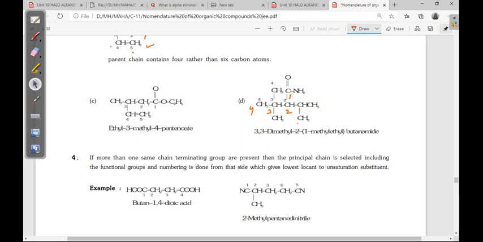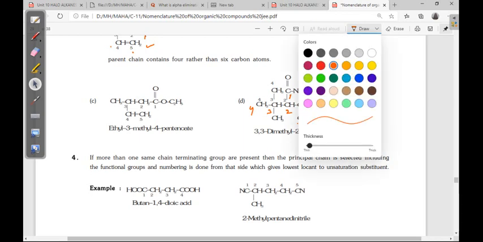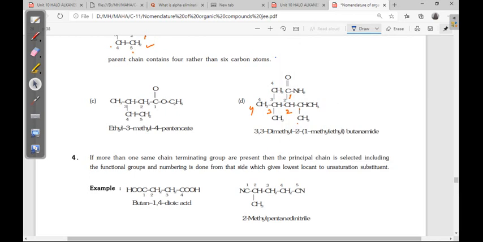See here, one more possibility is there. I can give 3 and 4, yes, but here on the third position 2 methyl substituents are there, more substituents are there. That's why this numbering is preferred over this.